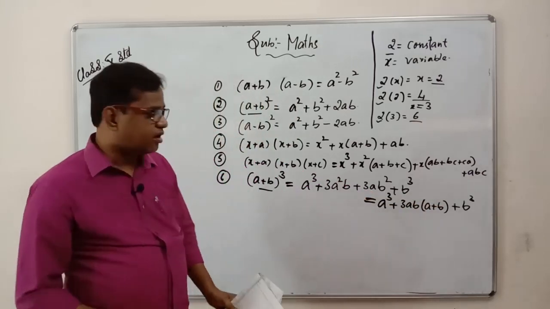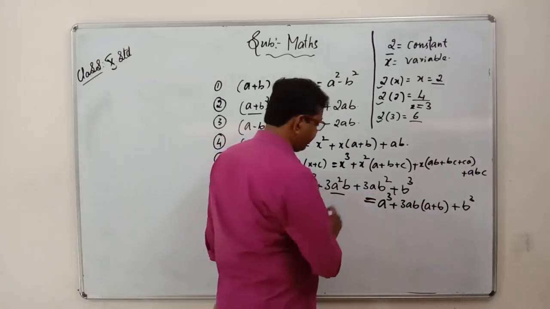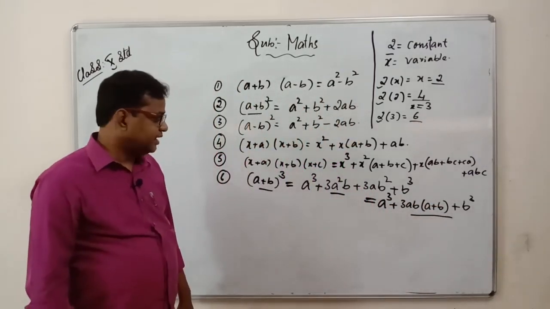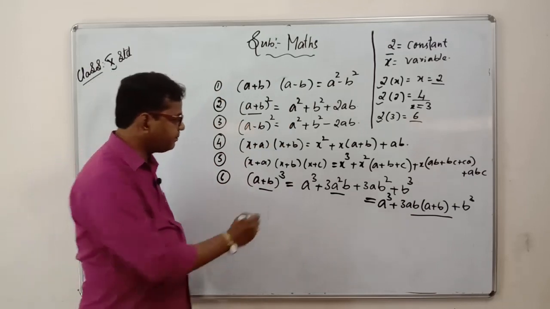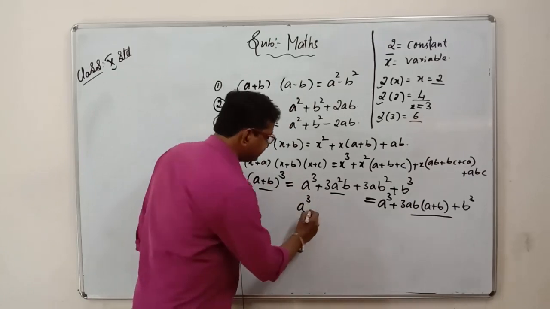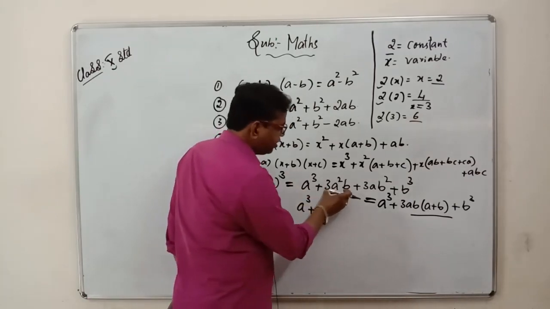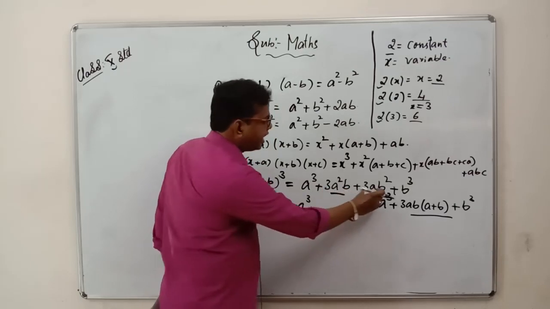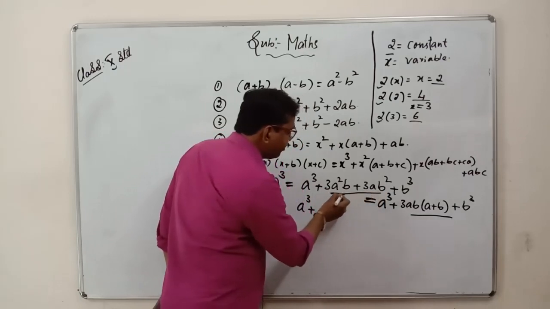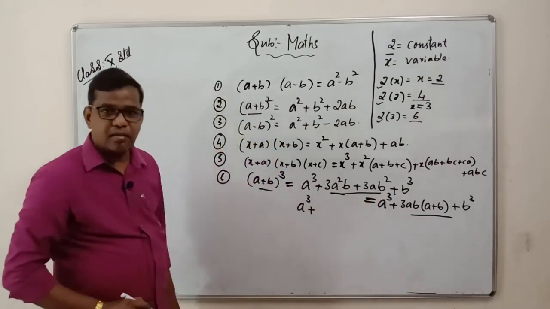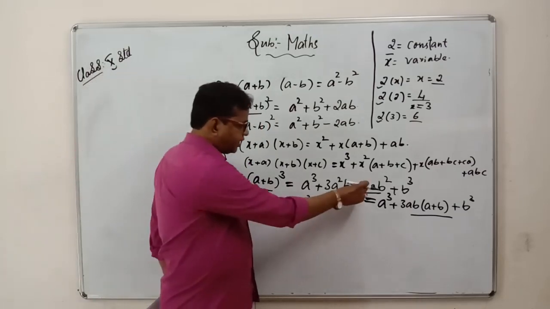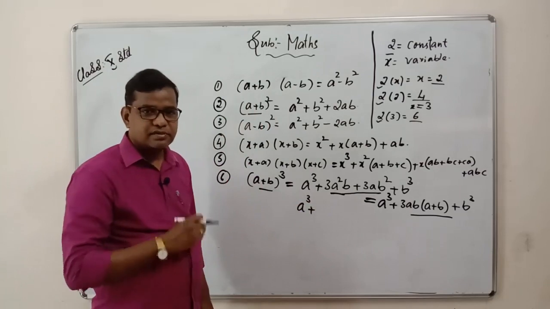You may ask, how did you get this formula, sir? This is the real formula, but how did you get the other one? See the first formula. We have a cube; write a cube as it is, plus. Here we have 3a square b and 3ab square. In these two, what can we take common? I think you know how to take common because you have studied it already, so I won't go deep into that.